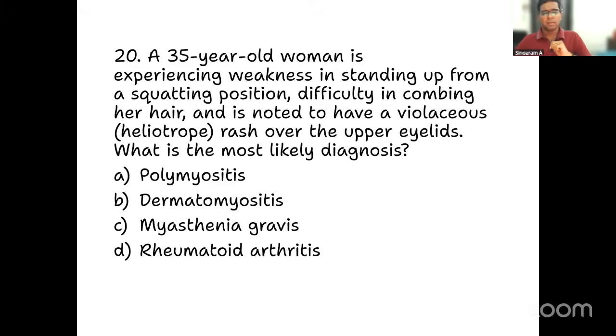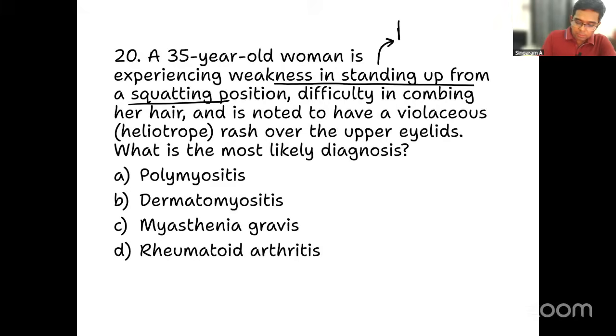It's another important question actually. Look at the history. Difficult weakness in standing up from the squatting position. Okay, what is it? It is nothing but proximal muscle weakness in the hip region. This is saying that hip muscles are weak in this.